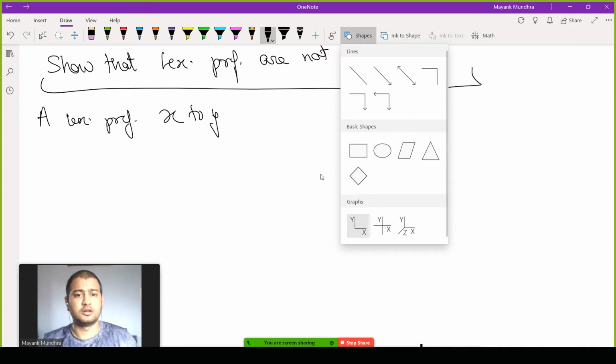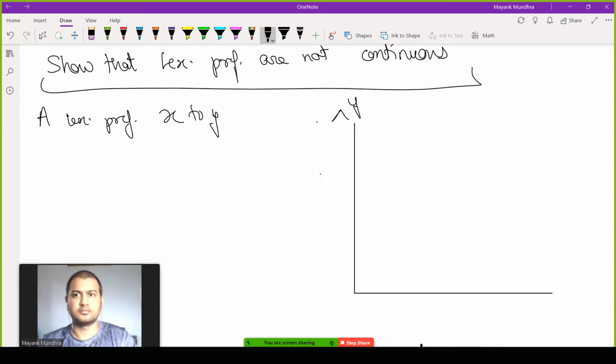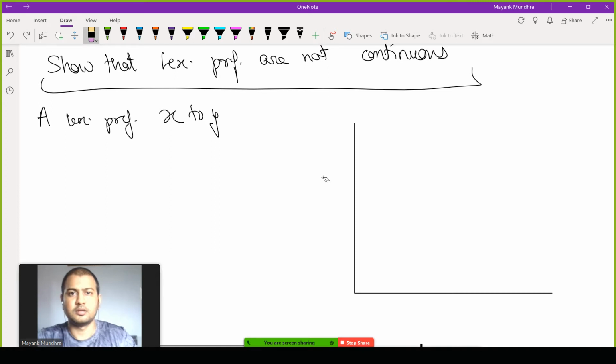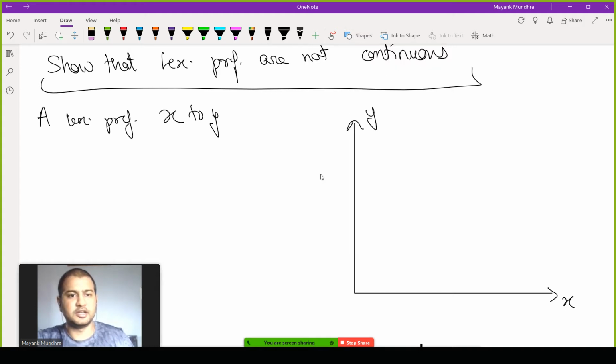So let's construct a consumption set. On this consumption set, let's mark our goods as Y and X. Now let's take a vertical line, and give it a color red.